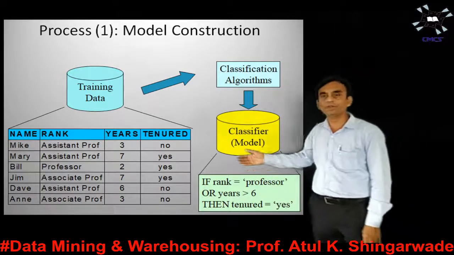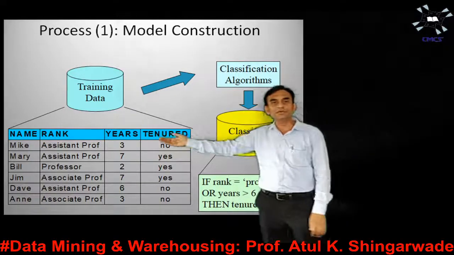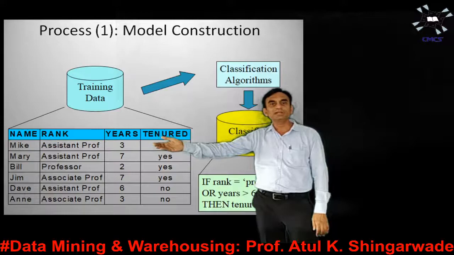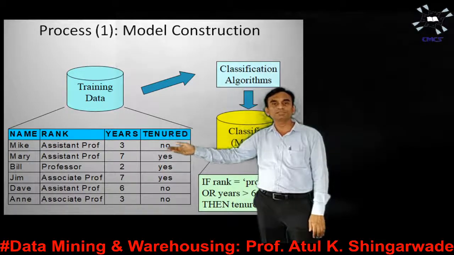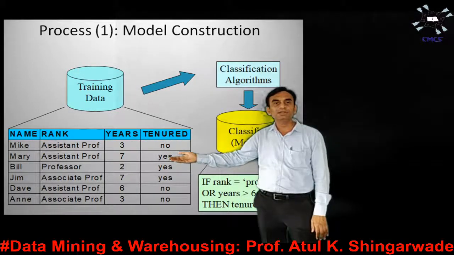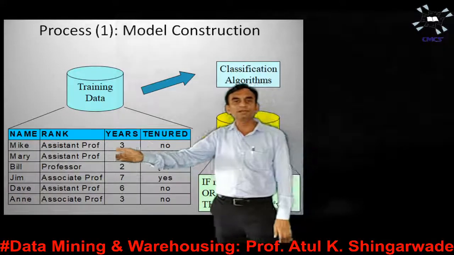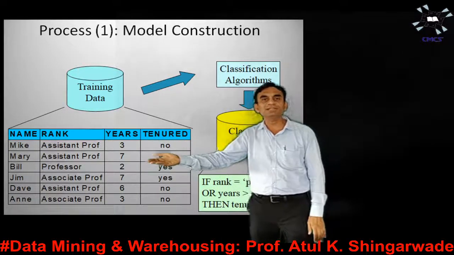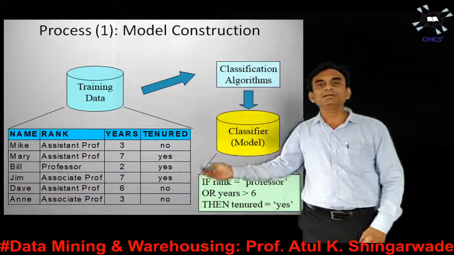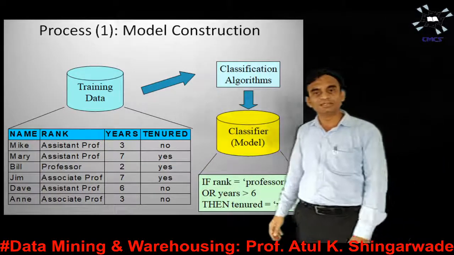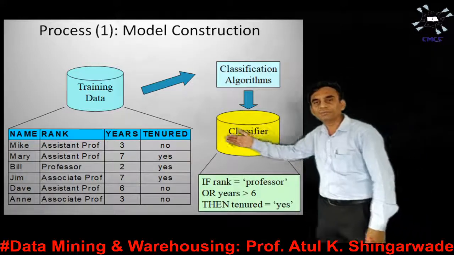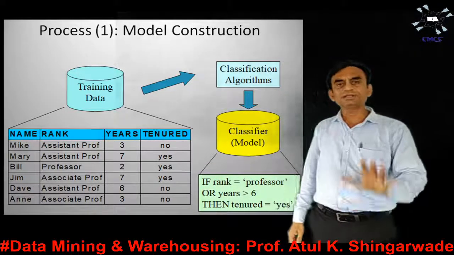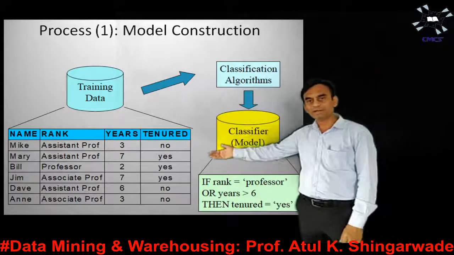And that's why we can observe here. In the case of the first one, why is tenured written as no? Because the rank is not professor and the years of experience is not more than 6 years. In the case of the second one, even though the rank is not professor, it is given as assistant professor, the years of experience is 7, and that's why the tenured value is considered yes. Likewise, for all these records we have calculated the tenured value. Clear? So this is a data set.